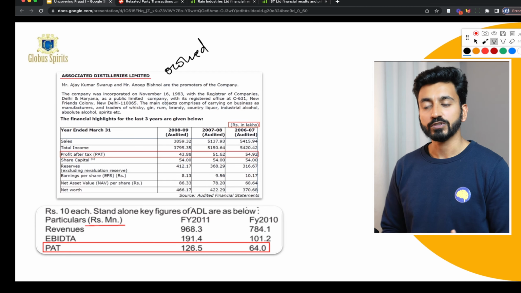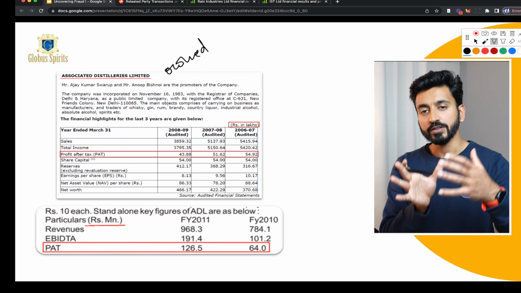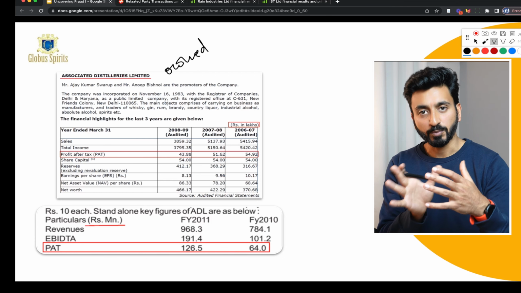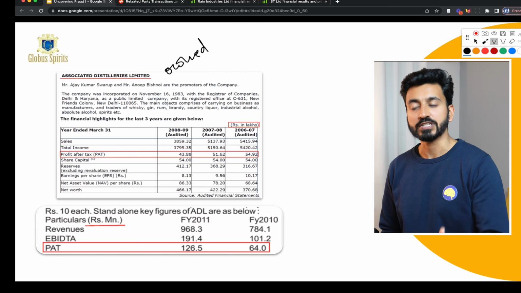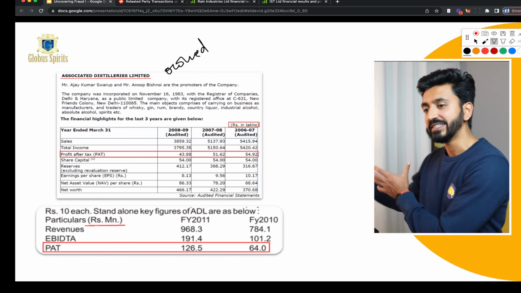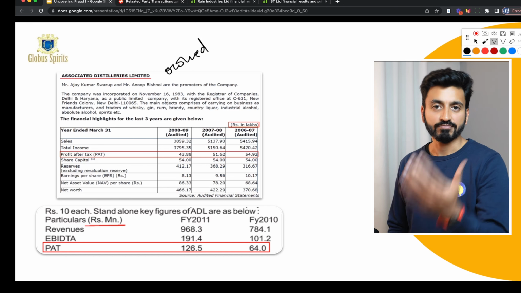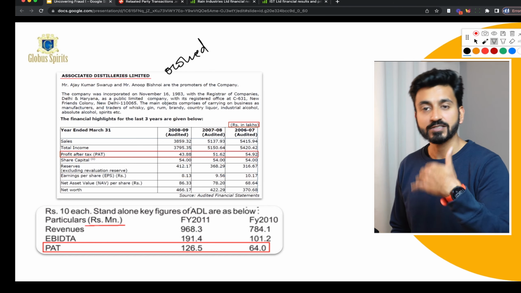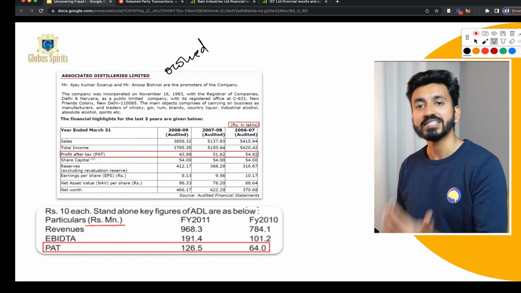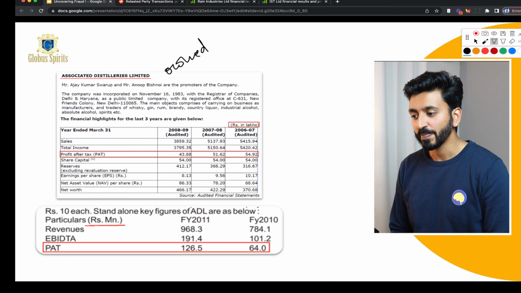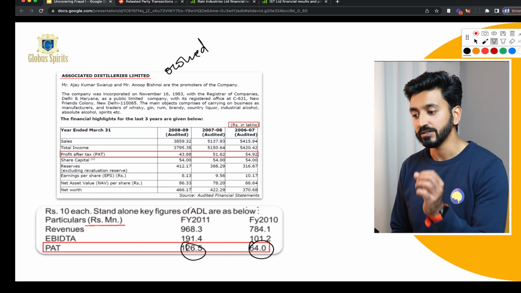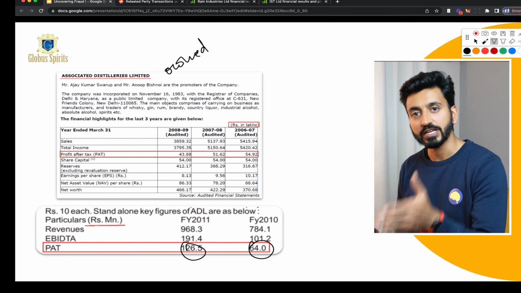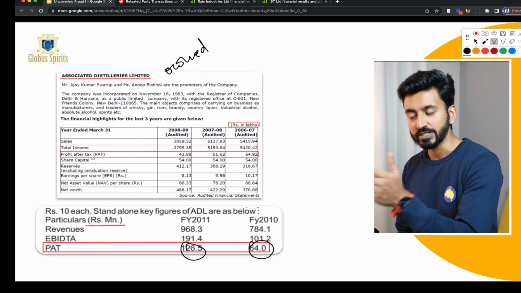So effectively, what they've done is they've taken money from the public company where minority shareholders also have a stake, and they took the money and paid themselves, right, a relatively exorbitant amount. And in order to showcase that yes, this 45 crores was a reasonable number to pay, they actually propped up the PAT numbers, profit after tax numbers, in the last 2 years before they acquired this company.